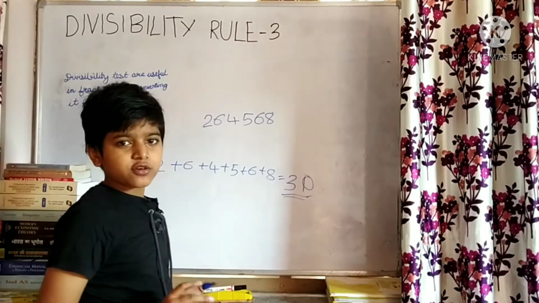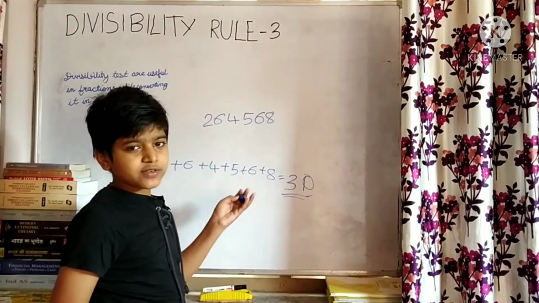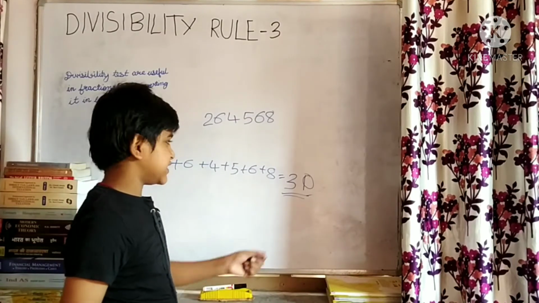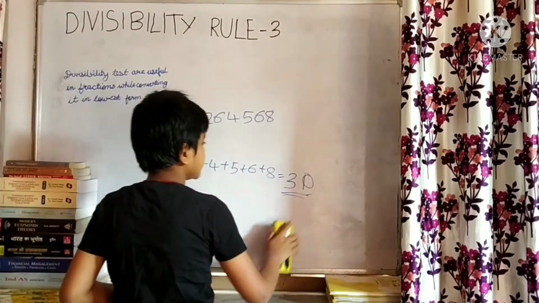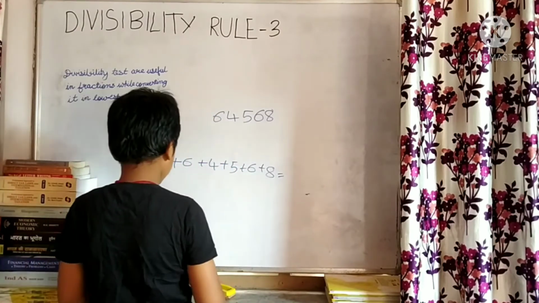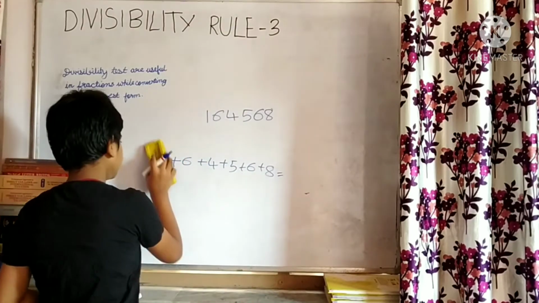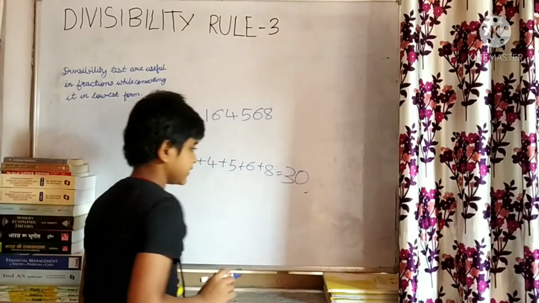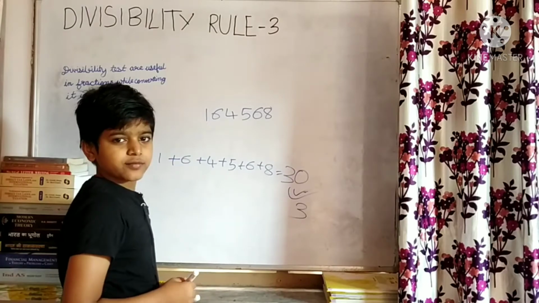So the divisibility rule of 3 is that if I add all the digits, then whether the number I get is divisible by 3 decides whether the whole number is divisible. Now if I had a 1 here, then it would give me the answer 30, which means it is divisible by 3.